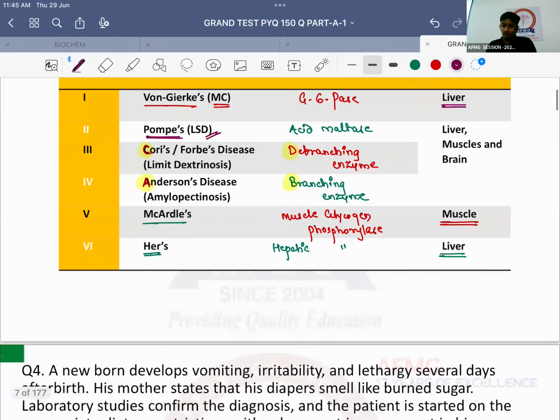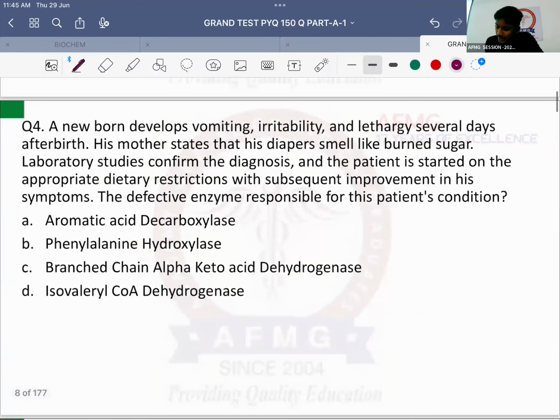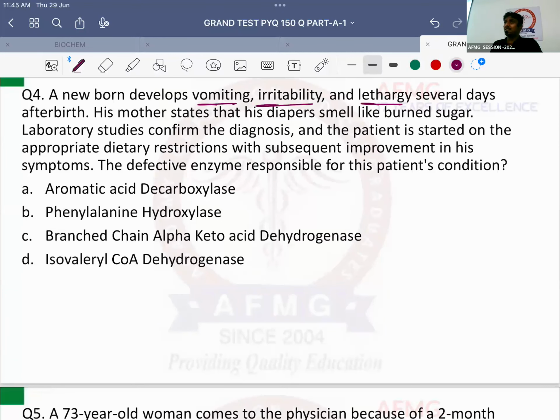Next is question number 4. It says a newborn develops vomiting, irritability and lethargy several days after birth. His mother stated that his diapers, this is characteristic, smell like burnt sugar. Burnt sugar is nothing else but caramel, or it will also smell like maple syrup. So his urine is smelling like what? Burnt sugar, also known as caramel. Also it will be similar to maple syrup smell or maple syrup odor. We don't usually eat it here. In USA they eat a lot of maple syrup.